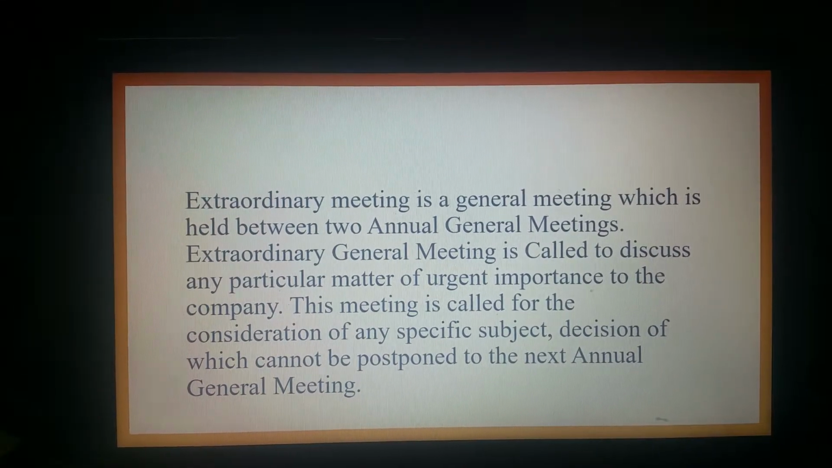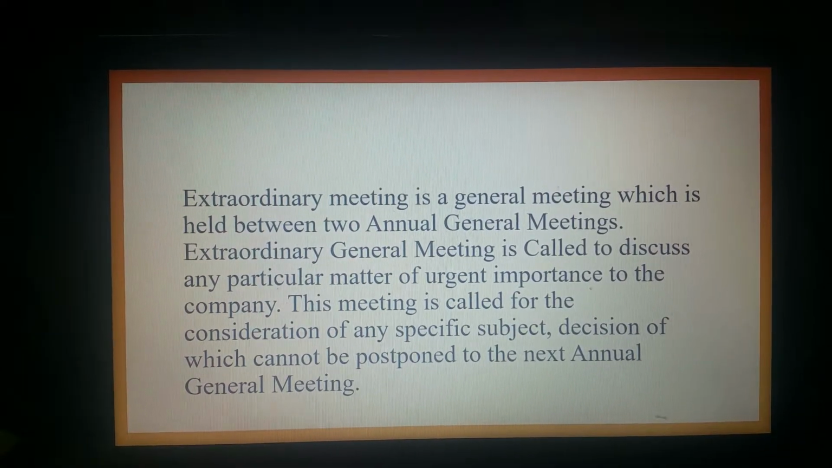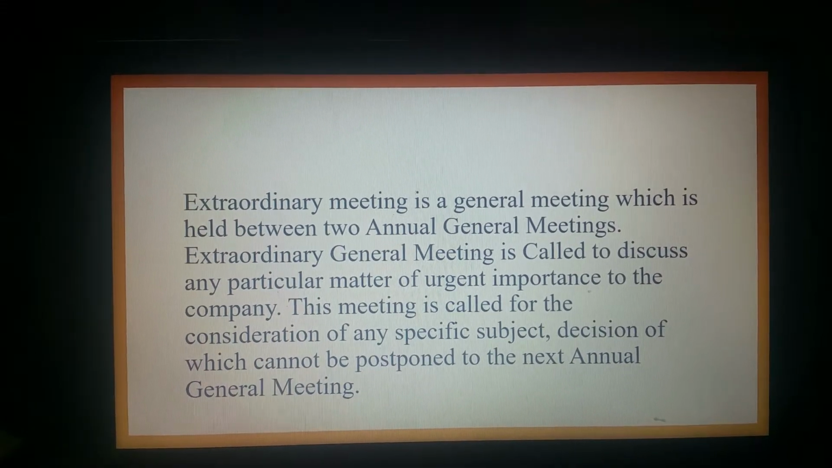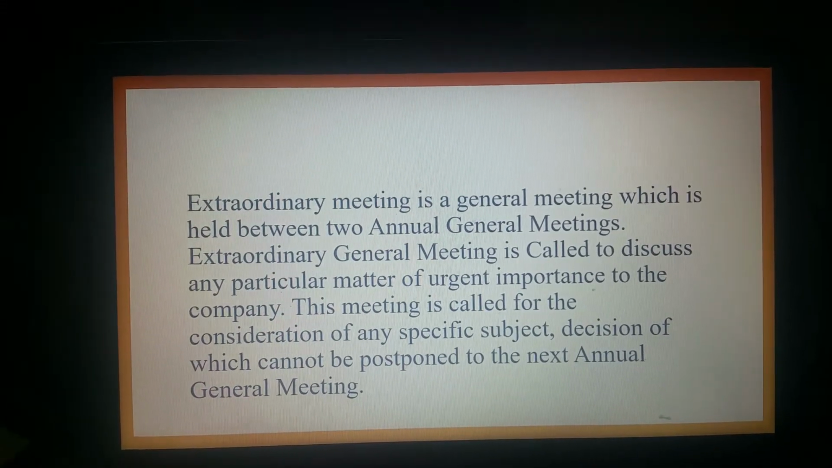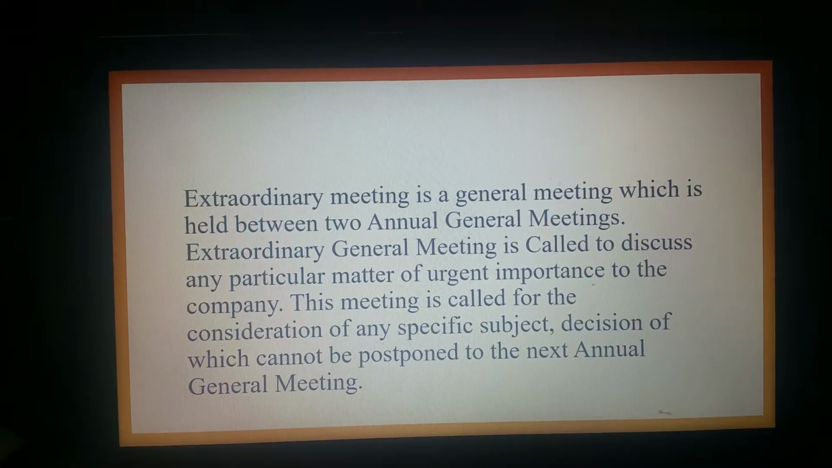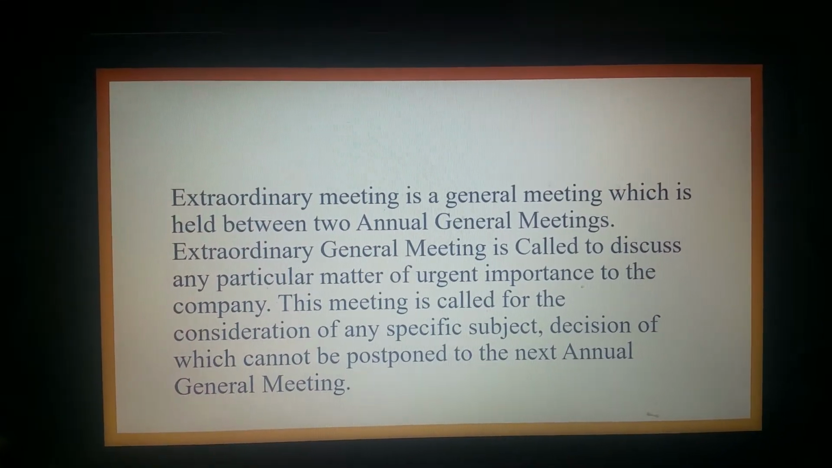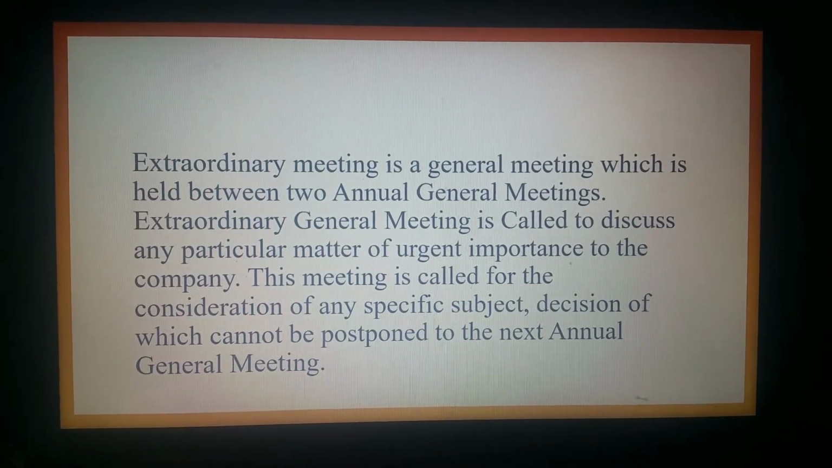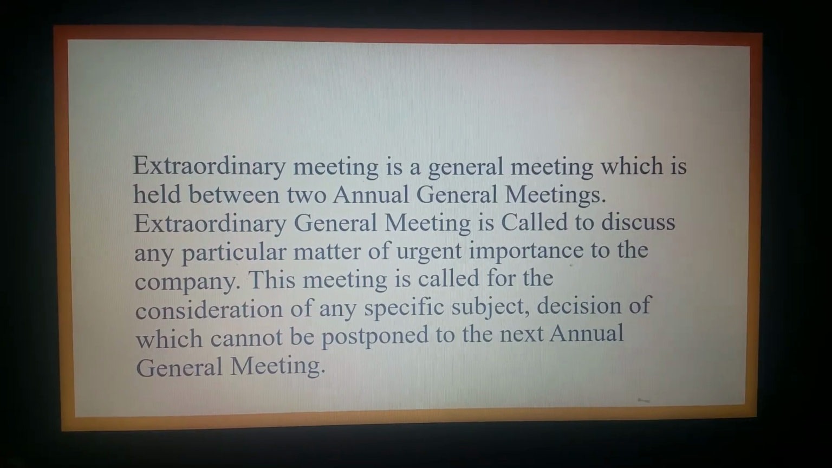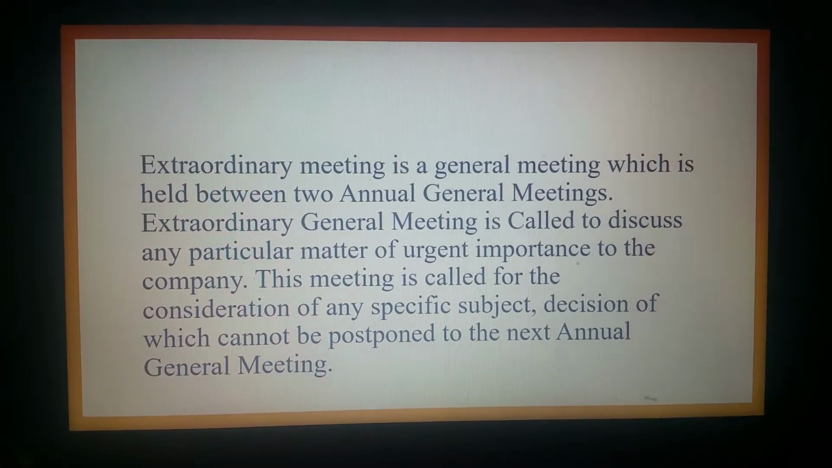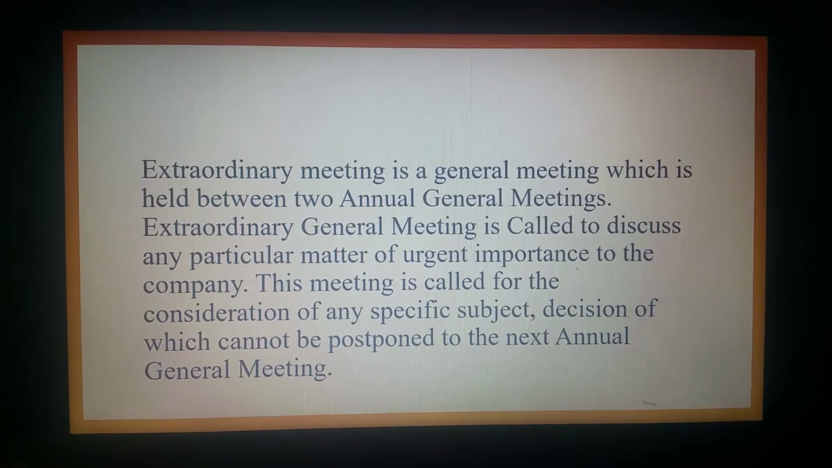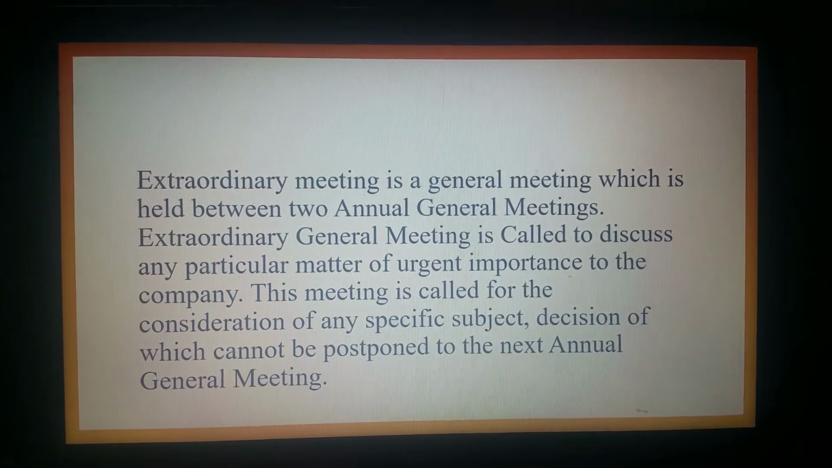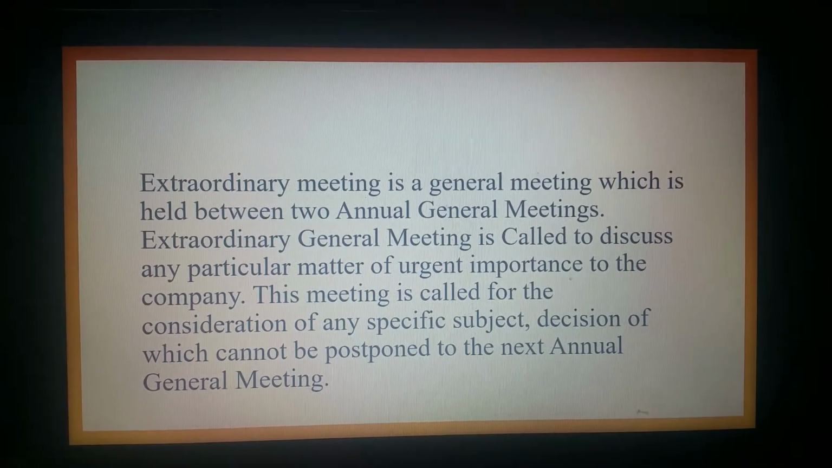Generally, extraordinary general meetings are convened by the board of directors in order to transact some urgent business which cannot be postponed till the next annual general meeting. Suppose the company is going for a merger with another company, or it is entering into a joint venture with another company. Such business matters cannot be postponed till the next annual general meeting. So, in such cases, the directors of the company will hold an extraordinary general meeting in order to get the approval of the shareholders. So every business transacted at an extraordinary general meeting is a special business.